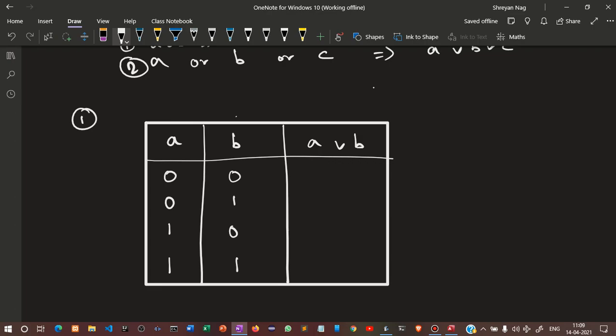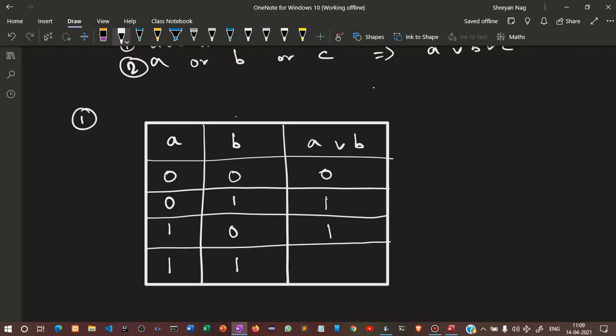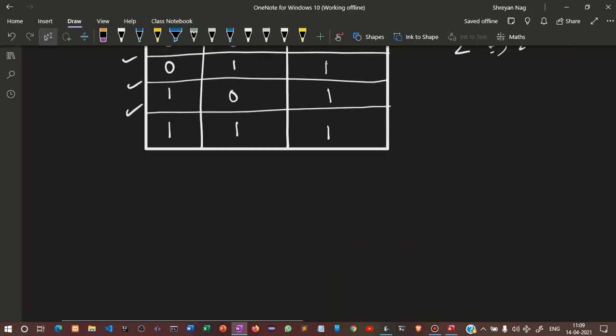So what I have just said, that for OR any one of them has to be true. So for the first part, 0. Any one of them is true, so it is true. Any one of them is true, so it is true, and both of them true, definitely it will be true. So this is the truth table for A V B. Now for the number of combinations, 2 to the power of n. So here n is 2, so we have 2 to the 2 equals 4. We have 4 combinations: 1, 2, 3, 4.